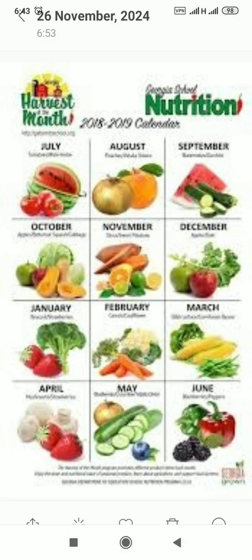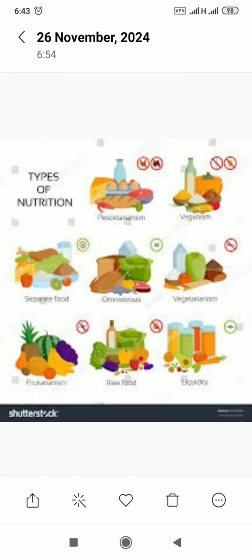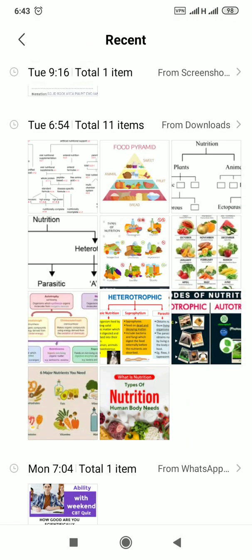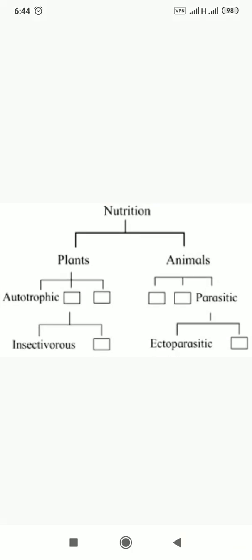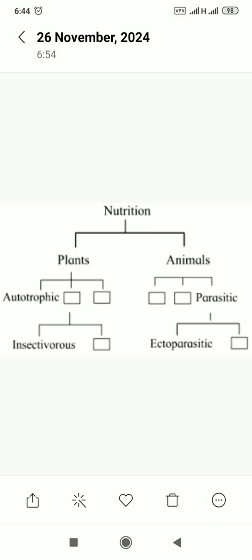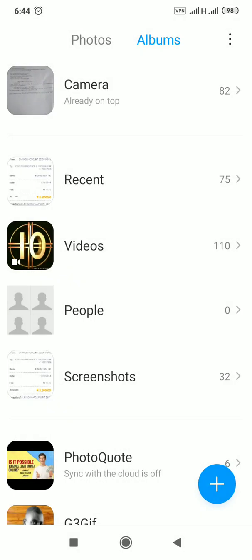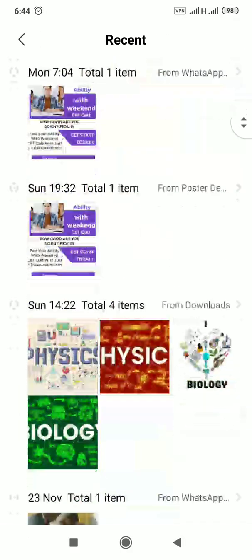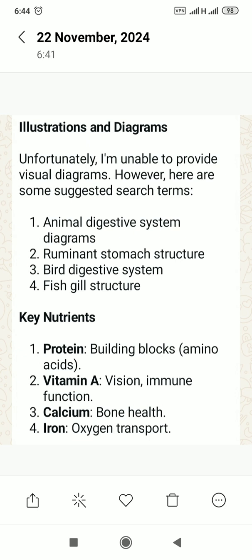We have another one that gives the classes and types of nutrients that we have, explained here. Then we have this graph that also tells us more about the types of nutrients that we have generally. So those are the important diagrams that we need.